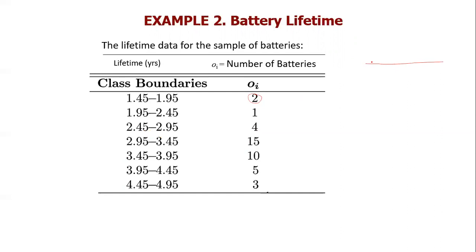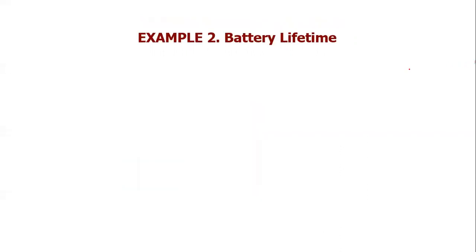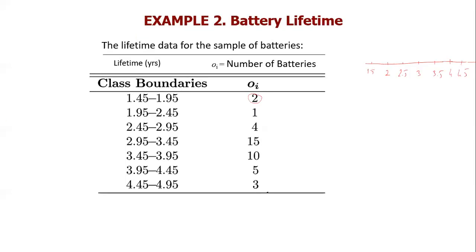So let's say this is 1.5, this is 2. It's not exactly 2, but let's take it as it is. Then 2.5, 3, 3.5, 4, 4.5, and at the end 5.